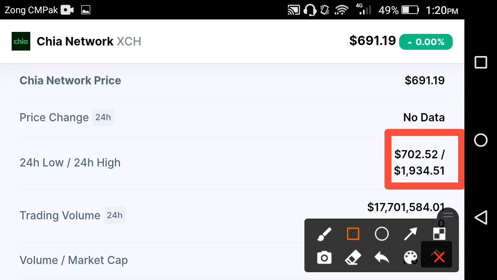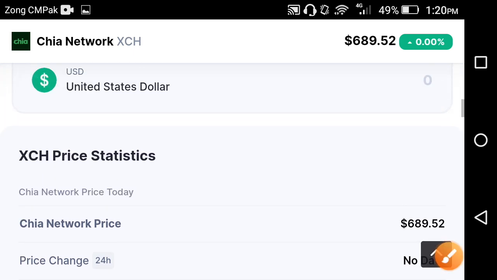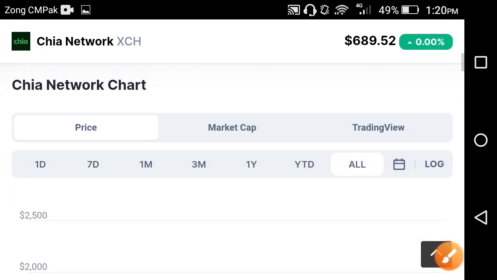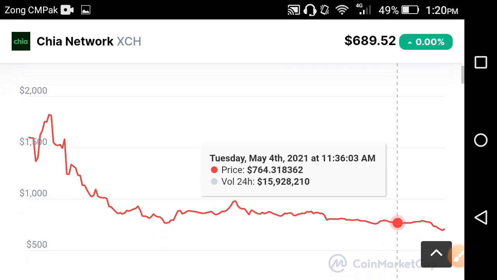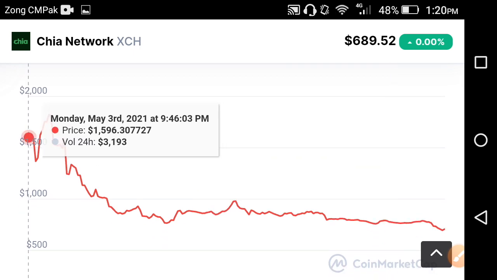702.52 USD is the low price of Chia coin in the 24 hours. The highest price is about 1934.51 USD for Chia coin network at this time, friends. Now friends, let's look at the price chart of the Chia coin. As you can see here, absolutely as I told you, a big drop occurred. If you are a holder of Chia coin, approximately a $1,000 fall occurred in Chia coin in the 24 hours, friends.